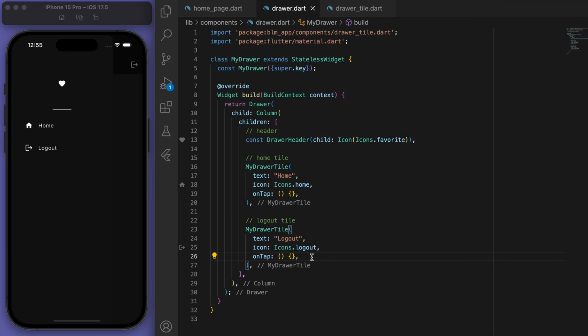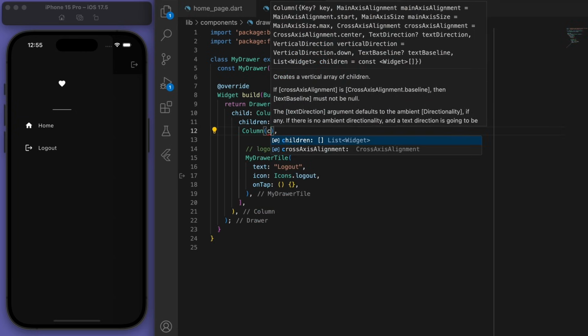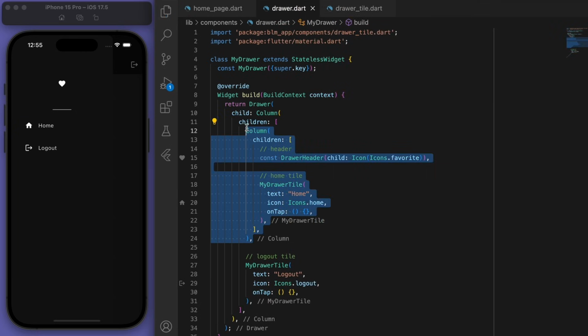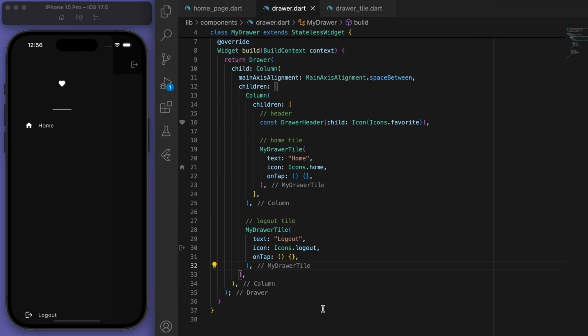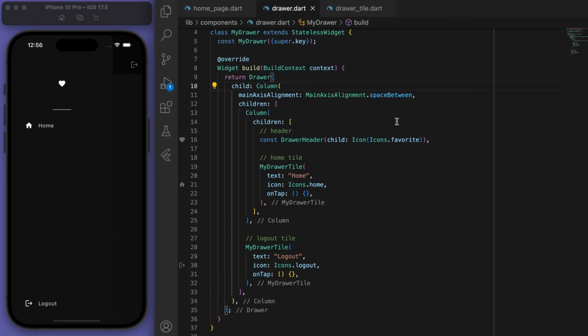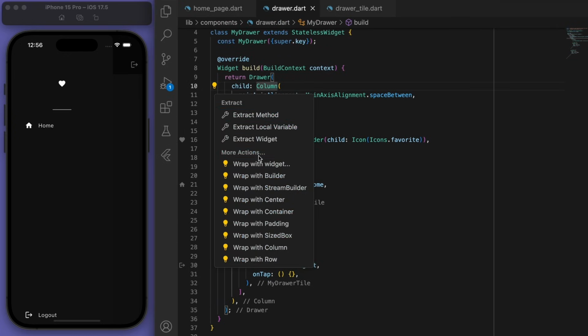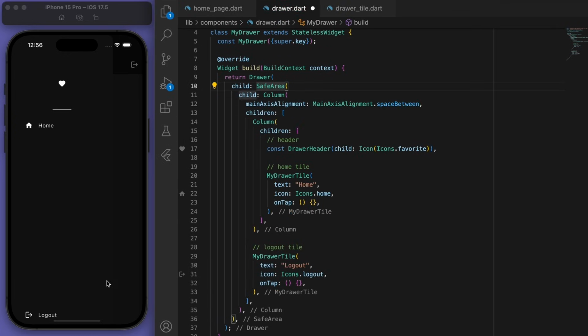So what I'm going to do is I'm just going to group the top section in another column so that I can space between, and this will push the logout tile to the bottom. Okay, another cool thing is we can use a safe area like I showed you before, just to help us avoid the edges of the screen.